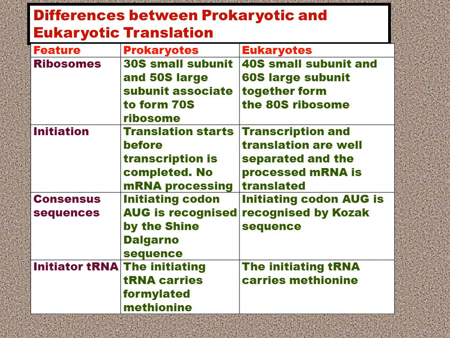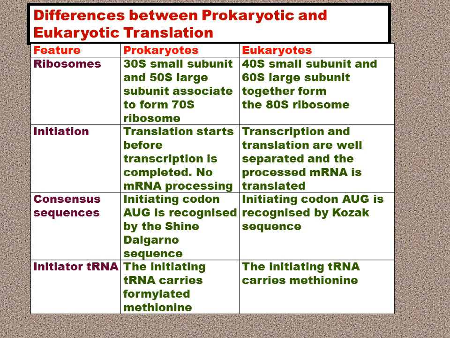Then the consensus sequence: the first initial amino acid to be recognized is methionine, and the initiating codon is AUG on the mRNA, recognized by the Shine-Dalgarno sequence in prokaryotes, and in eukaryotes the initiating codon AUG is recognized by the Kozak sequence. So these are regions on the mRNA which attach to the ribosomal unit, the smaller subunit in the beginning.